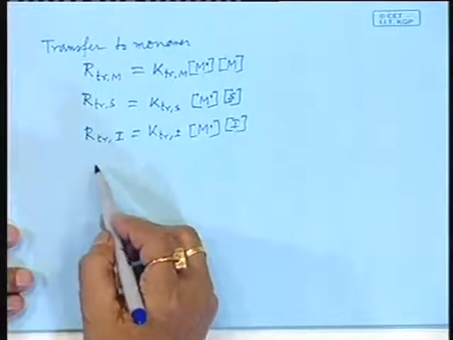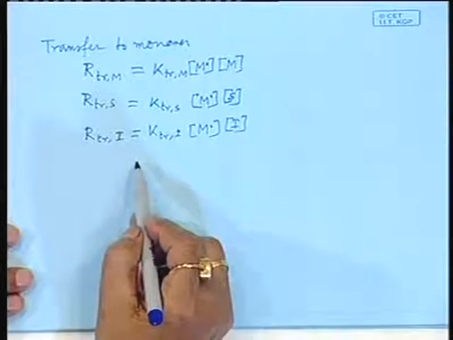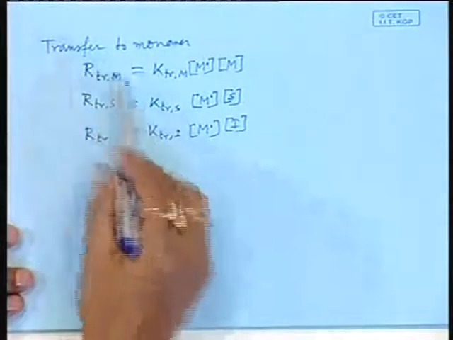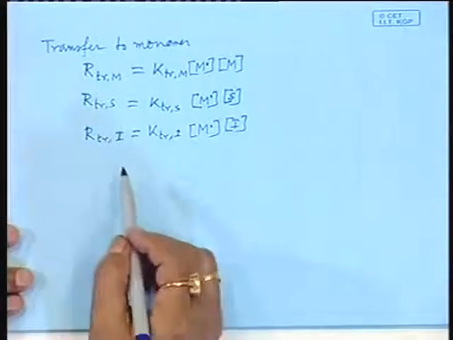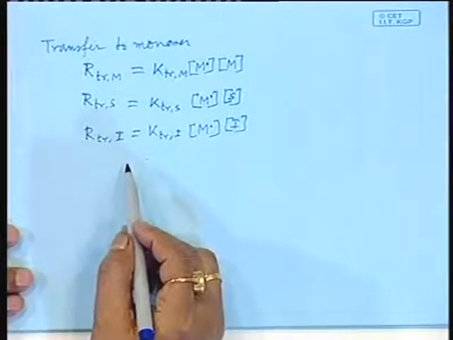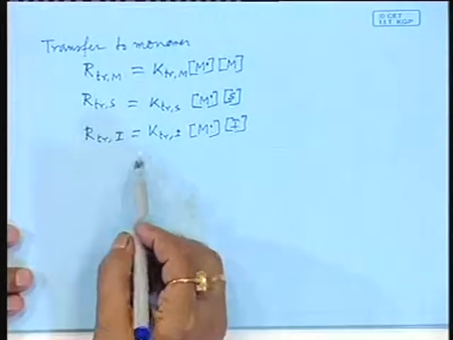Similarly, you can have transfer to polymer, transfer to impurity, transfer to chain transfer agent. So, these are the various rates, and some of those rates are written in the denominator. Is it very difficult to remember? Very simple. Although the overall expression looks clumsy, it is very easy to write.